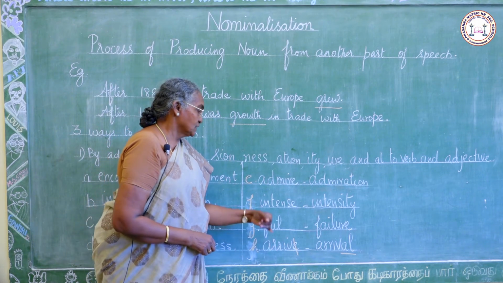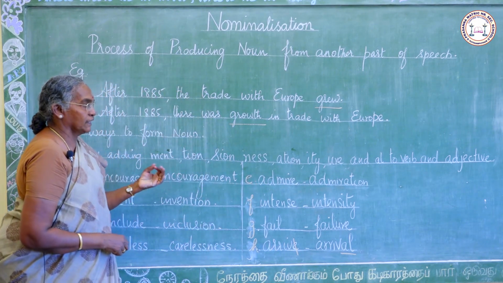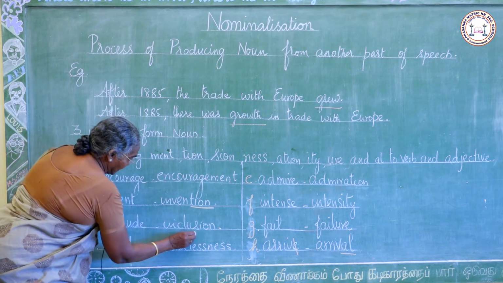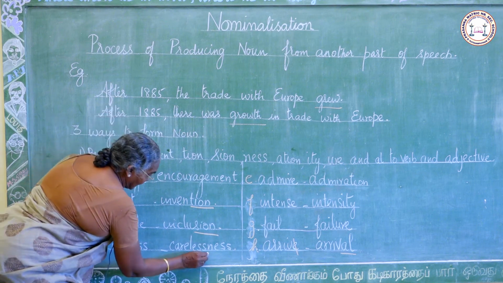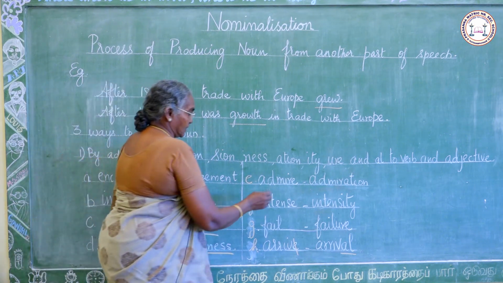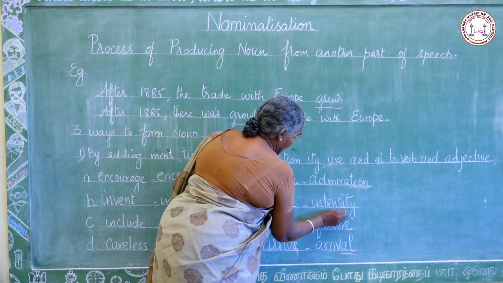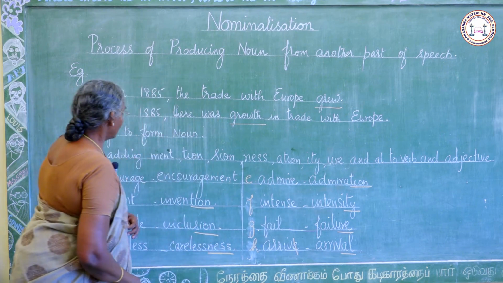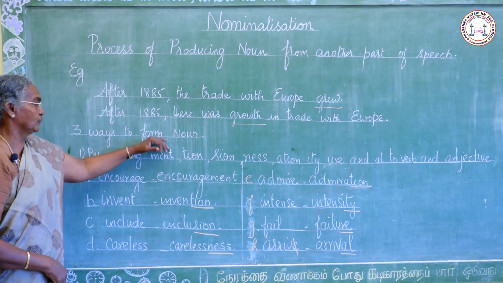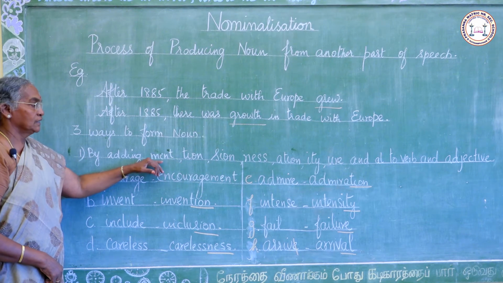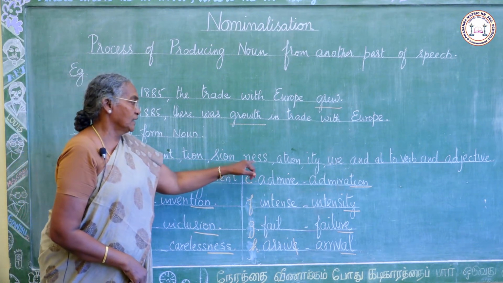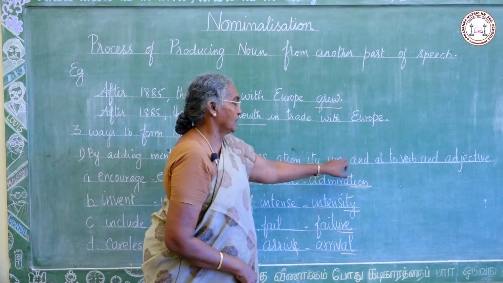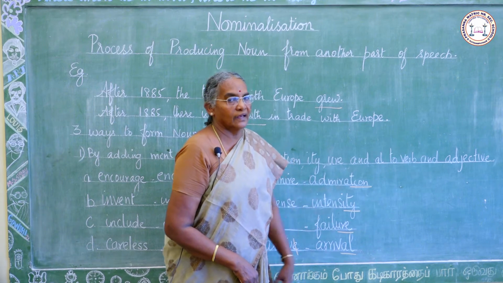So here some of the verbs and some of the adjectives are changed into nouns. Here we added -tion, here -sion, here -ness, here -ation, here -ity, here -ure, here -al. So the first way to form a noun is by adding -ment, -tion, -sion, -ness, -ation, -ity, -ure and -al to a verb or adjective.